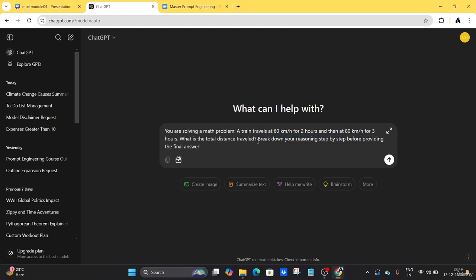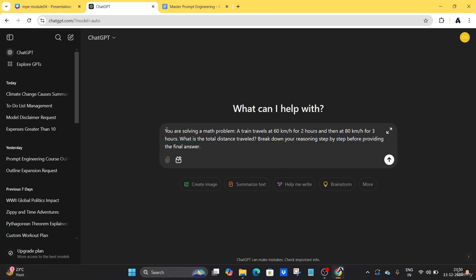So you can see here, I used the chain of thought prompt pattern statement at the end of this prompt: break down your reasoning step by step before providing the final answer. This is the most important instruction if you are solving any problem. By this, it will generate output in step by step format, in which we can verify each and every step, to learn and to verify the output even better.